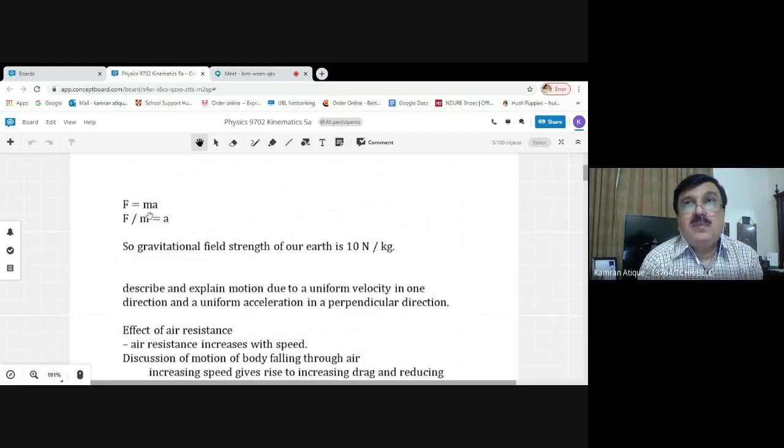You already know the elaboration of resultant force in terms of the product of mass and acceleration. But here you need to know about the elaboration of acceleration, which is the ratio of force and mass. So students, the ratio of force over mass in terms of SI units can be written as newtons per kilogram.